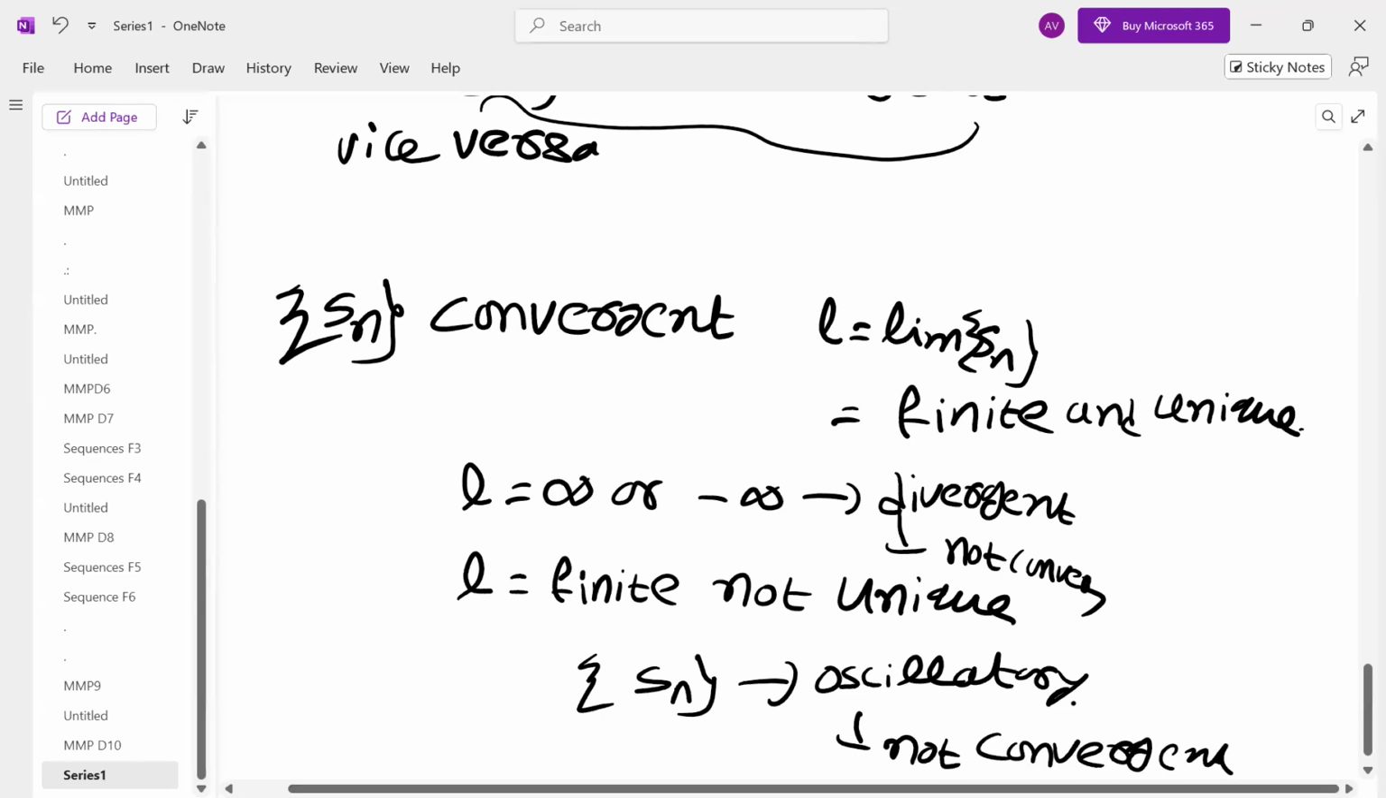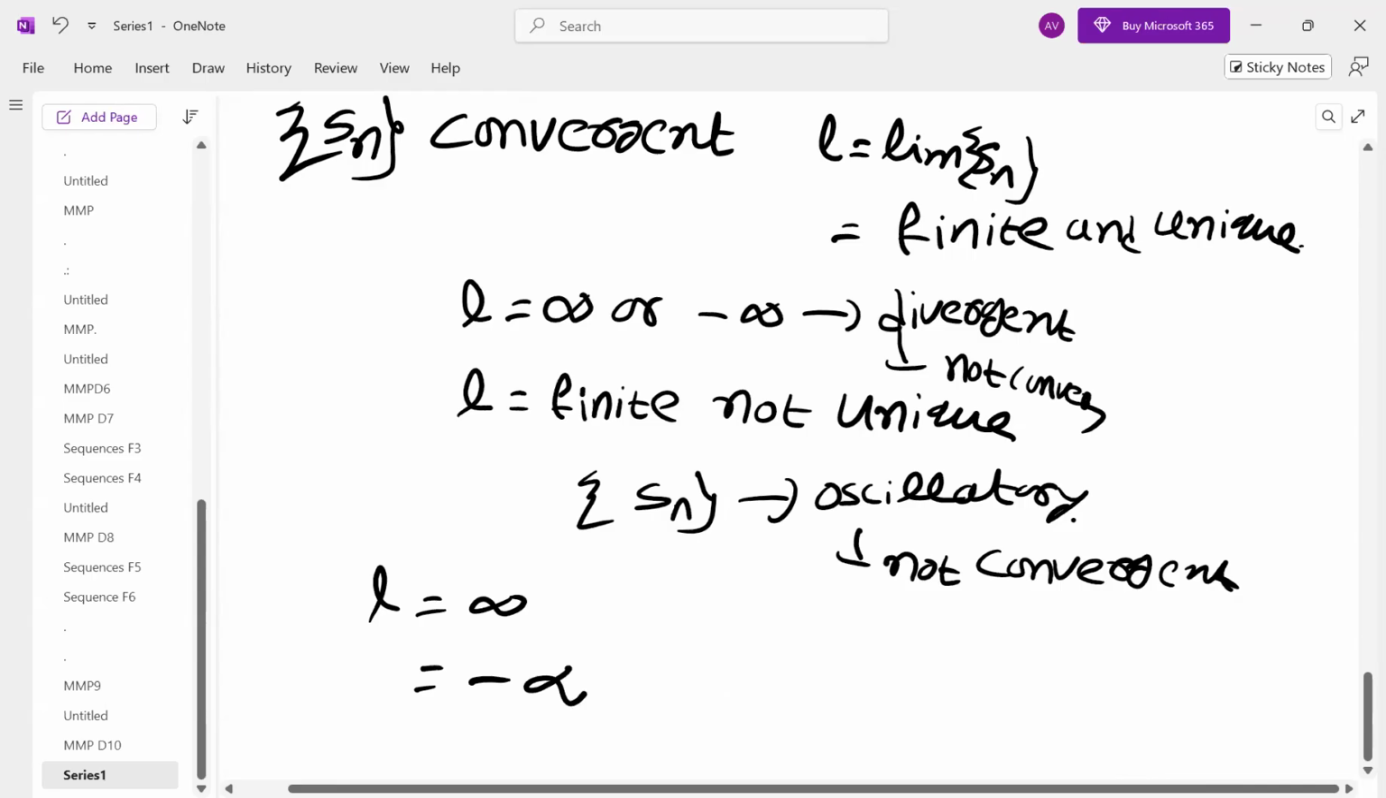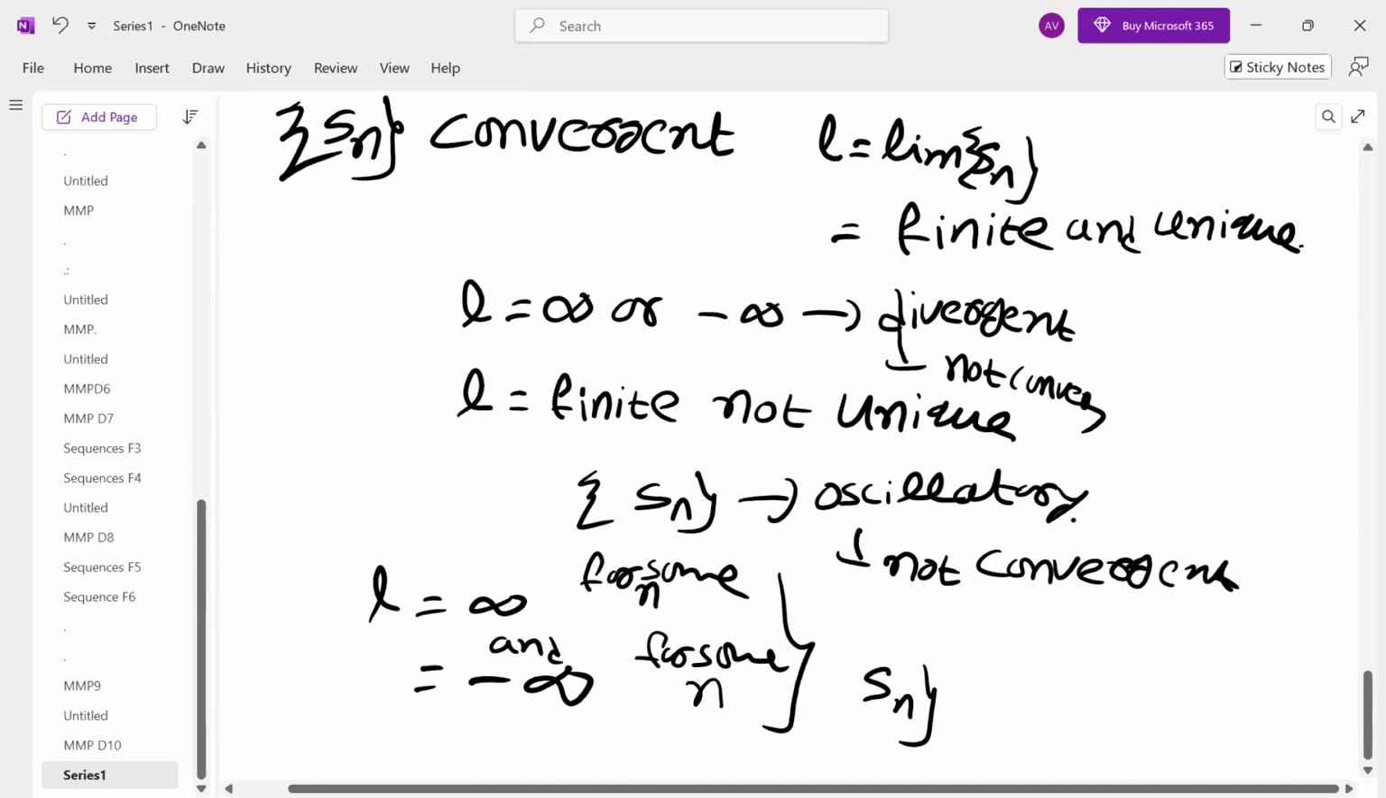And one more we have seen: if the limit L is infinity sometimes and minus infinity sometimes, for some values of n it is infinity and for some values of n it is minus infinity, then we say the sequence Sn oscillates infinitely. This is what we studied. We have seen a number of examples. So in any case, in these cases, it is not convergent.